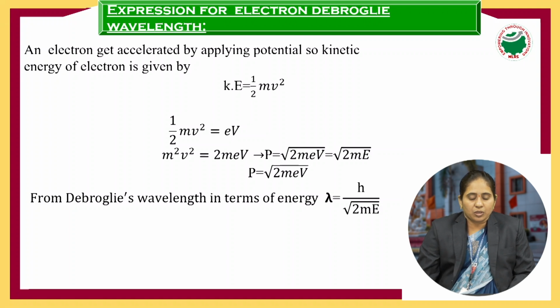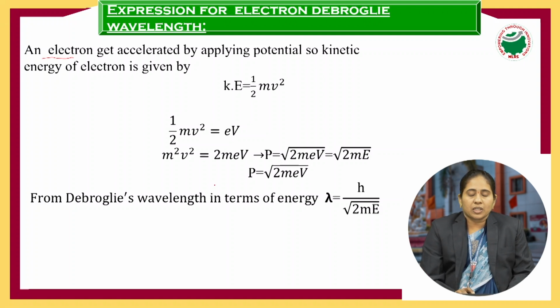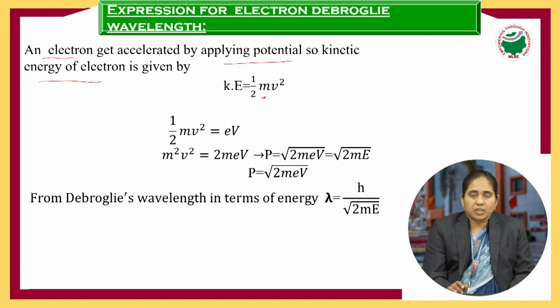Why the electron de Broglie wavelength? We are going to determine it using some assumptions. What are the assumptions taken here? We are going to determine the wavelength of an electron, so that's why we take the electron. The electron gets accelerated by an applied external potential. When the electron is accelerated, it has kinetic energy. The kinetic energy is half mv square, where m is the mass of the material particle and v is the velocity of the material particle.